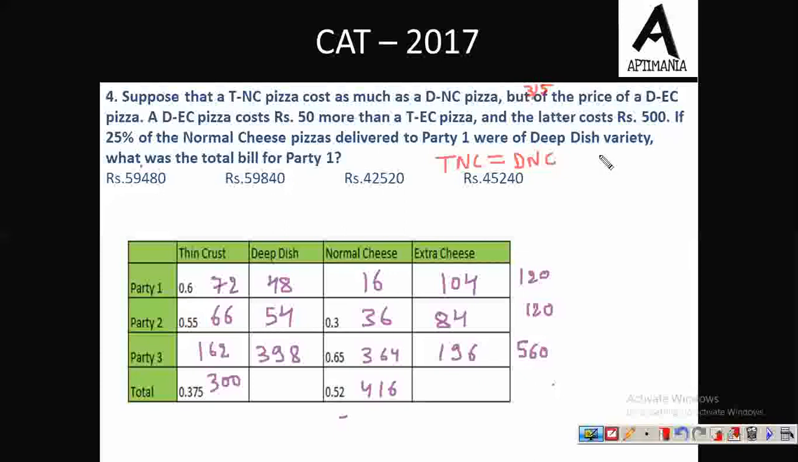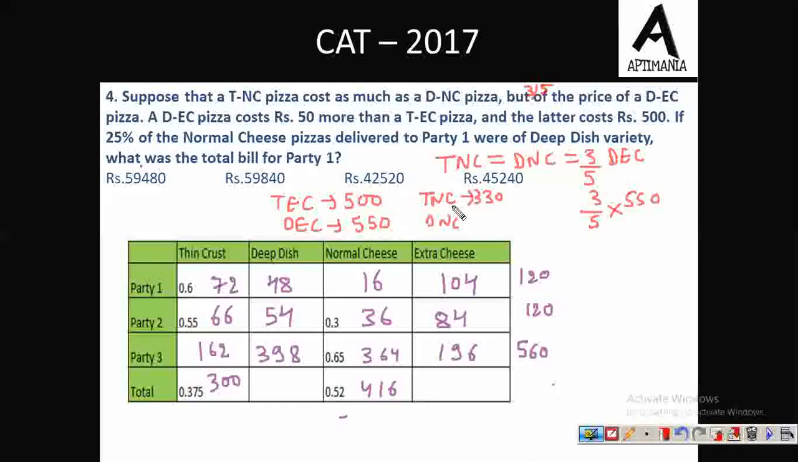Here this value is missing. So 3/5 of the price of DEC pizza. So this value is equal to 3/5 of the price of one DEC pizza. Further, a DEC pizza costs 50 more than TEC pizza, and the TEC pizza price is 500. So the price of DEC must be then 50 rupees more than this. It must be 550. And if DEC is 550, then 3/5 of 550 is 330. So TNC must be 330 rupees. Also, DNC must be the same price, that is 330 rupees. Now we have found the rate of all the types of pizza.